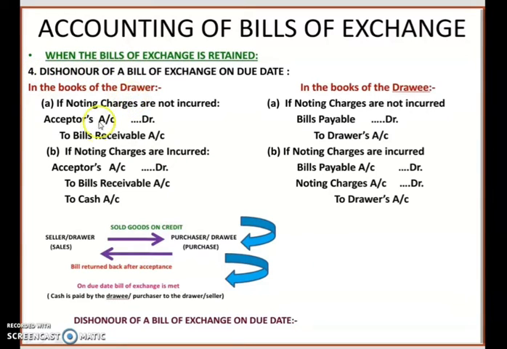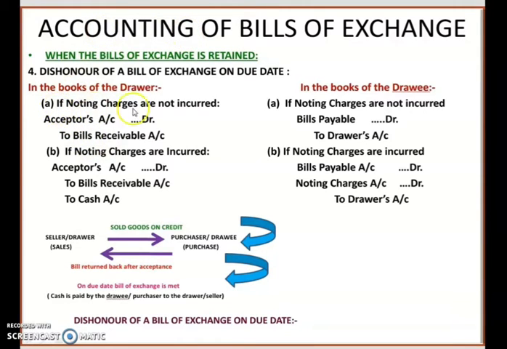So there are two situations in that also. The first situation is if noting charges are not incurred. Noting charges arise because this is a legal document, and when the bill of exchange gets dishonored, we have to report it or register it with the notary, a government officer. He will charge noting charges for this, so that amount also you have to include in your accounting work.